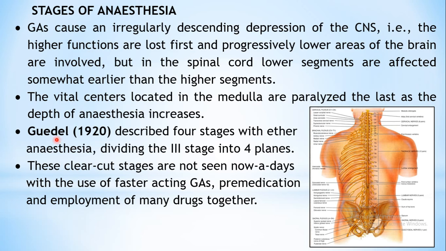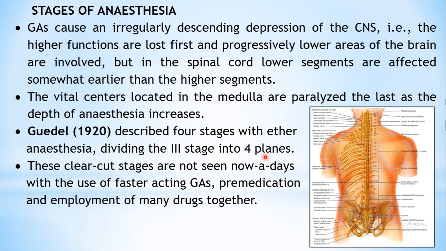Now coming back to the stages of anesthesia, this is the scientist Guedel in 1920. He described that the anesthesia can be divided into 4 stages. He described these stages using ether anesthesia. After administering ether, four peculiar stages can be seen, and there are specific changes which take place during each stage. He divided it into four main stages, 1, 2, 3 and 4, and out of that the 3rd stage he divided into 4 planes. So this can be seen with the ether anesthesia.